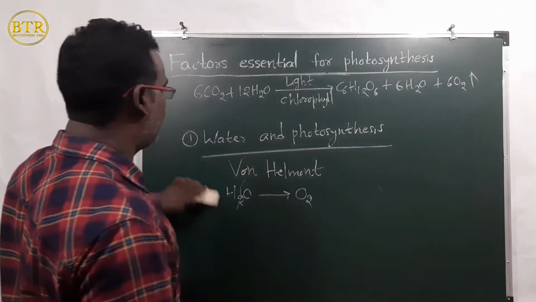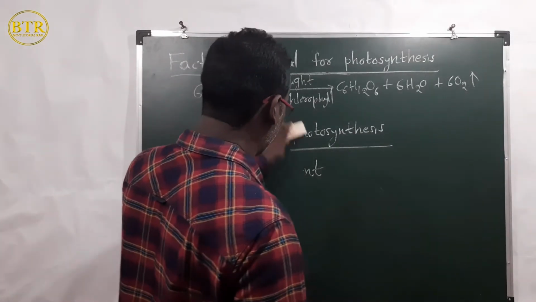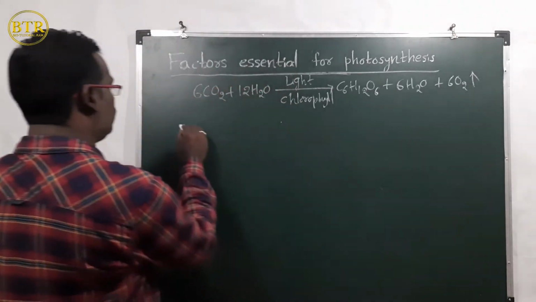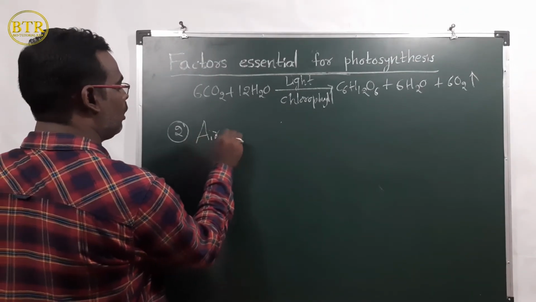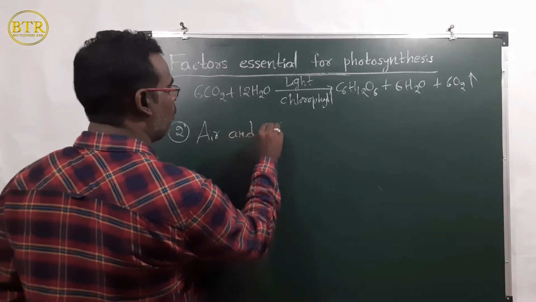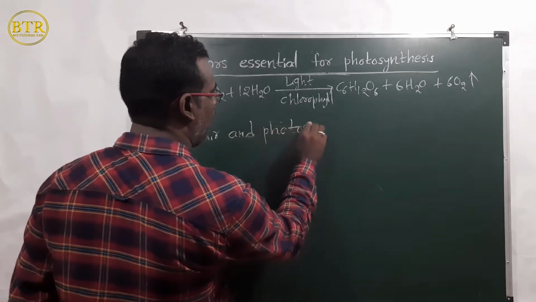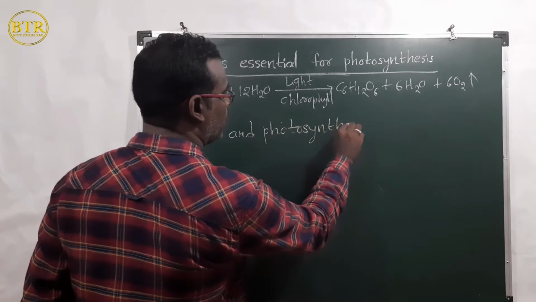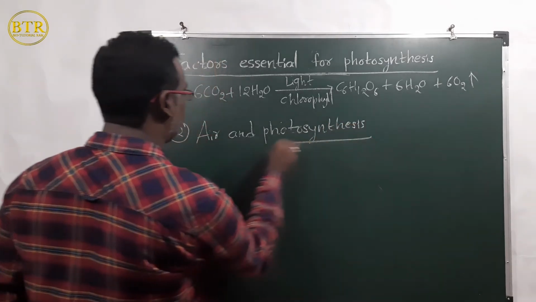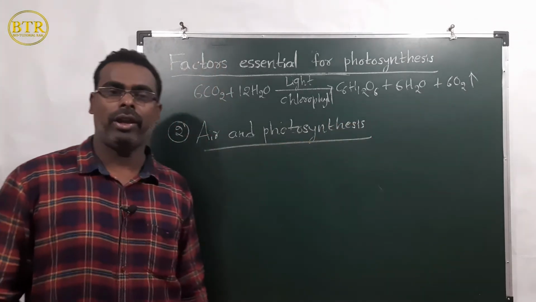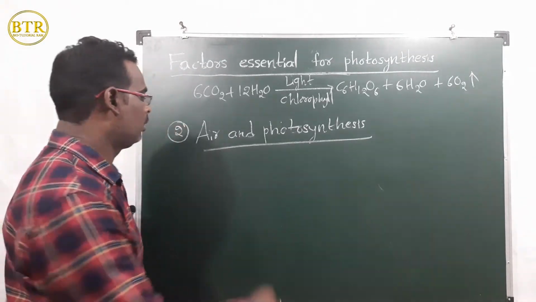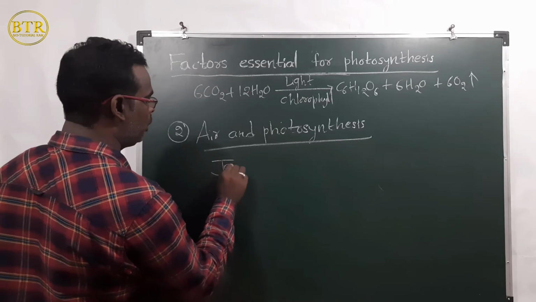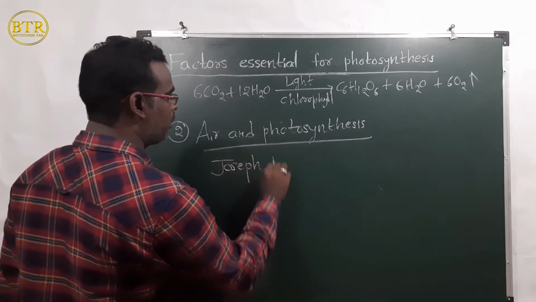Next, the second one: air and photosynthesis. What is the importance of air in case of photosynthesis? That we have to learn. The scientist's name is Joseph Priestley.